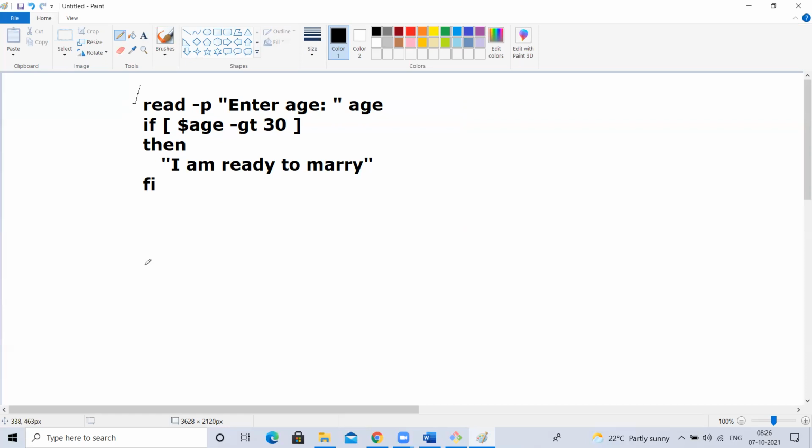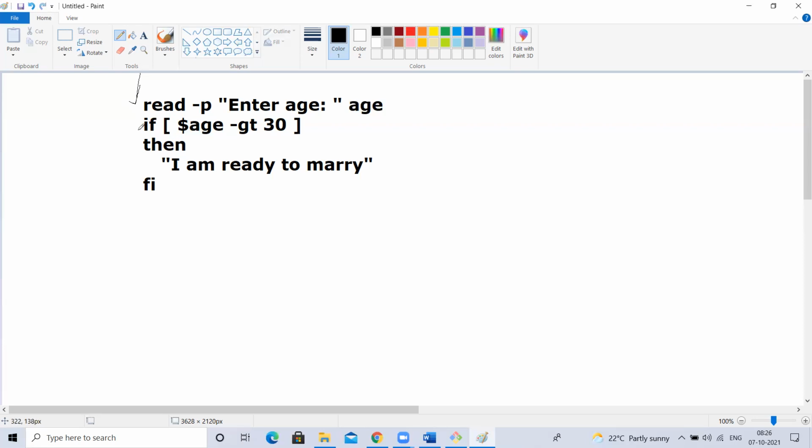You will get plenty of issues, because if you give a space here, you'll also get an error. Even if you give a space here, then also you'll get an error. So try to practice, try to get the syntaxes in shell scripting. Okay, fine. Now, this line will get executed irrespective of this condition.